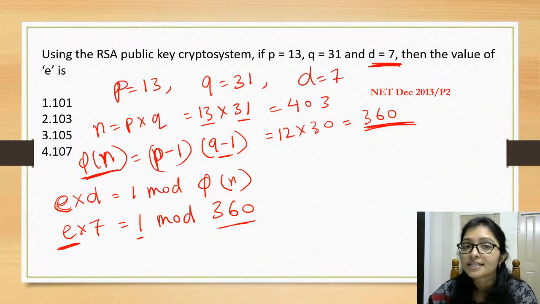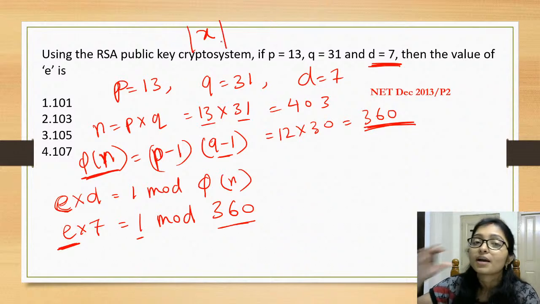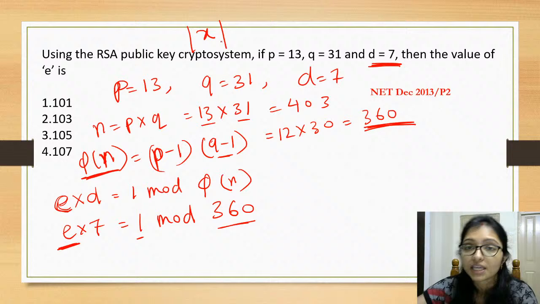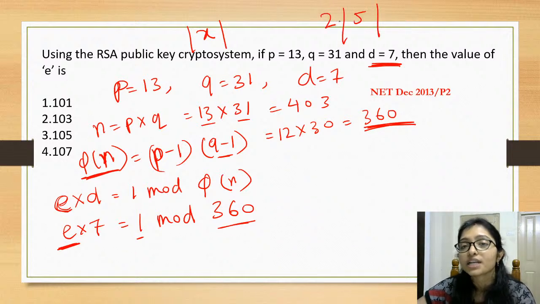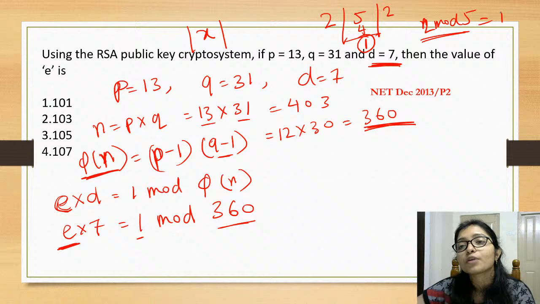What does mod mean? If you are dividing something, how does mod come? Divide 5 by 2. After dividing by 2, 2 into 2 is 4, and 1 is left, right? So what is the mod? Mod means, 2 mod 5 equals 1.